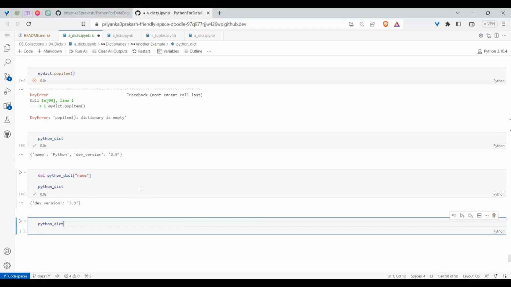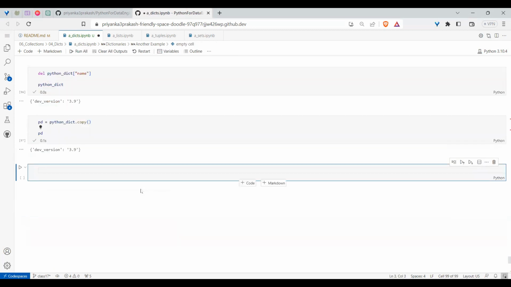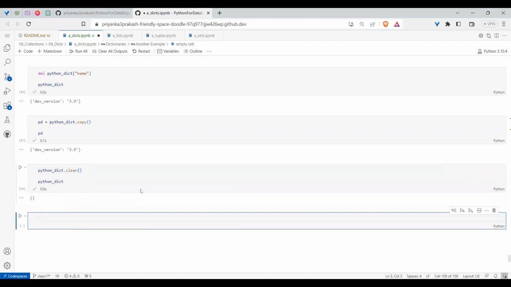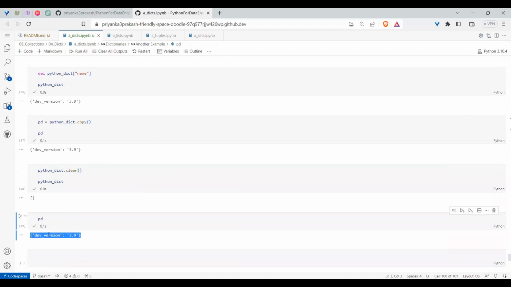And before that, I want to tell that we have something called clear also. Before even clear, there is one more thing called copy, to help you understand. If I say PD is equal to, and the dictionary I'm creating. So now if I ask, hey, what is PD? It will say it's a dictionary. Now, if you do a dot clear, clear means what? It will remove the existing values. So after that, if I ask, hey, what is my dict? It will say this. If I say PD, it is saying still it has a value, right?